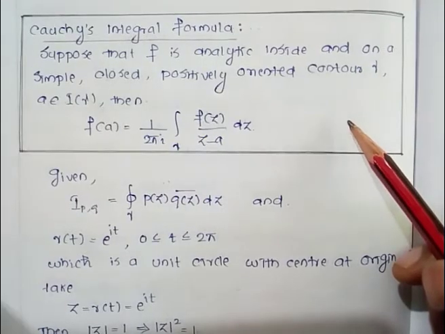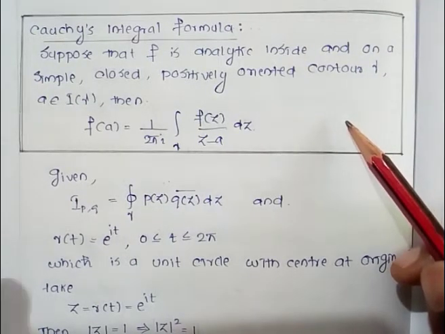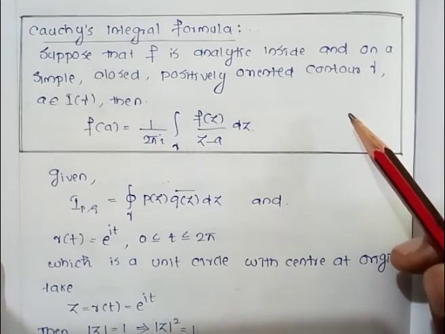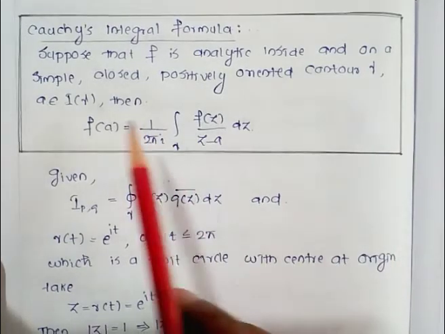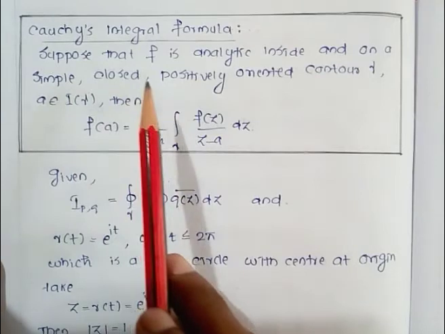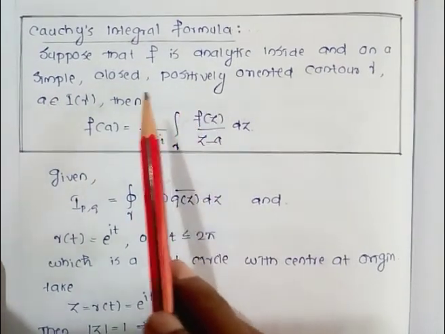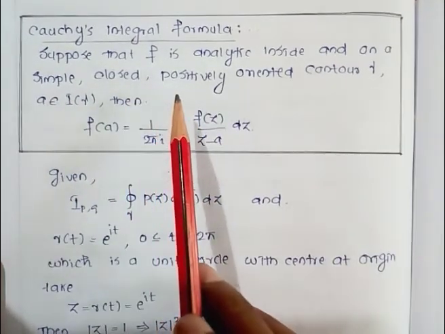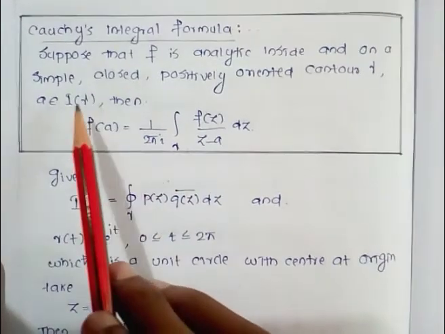And we are also using Cauchy's integral formula for solving this question. So first we want to know Cauchy's integral formula. Statement: suppose that f is analytic inside and on a simple closed positively oriented contour gamma and a belongs to the interior of gamma.